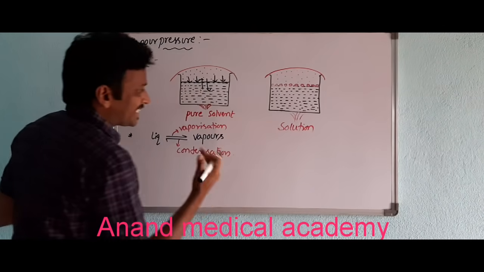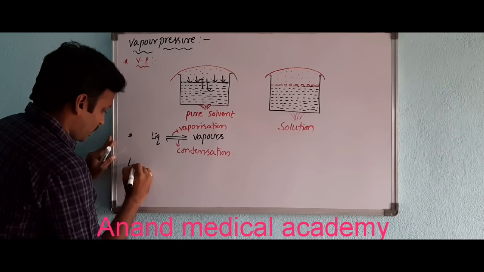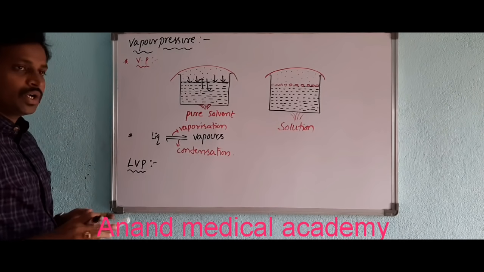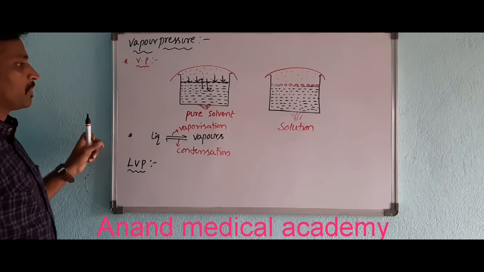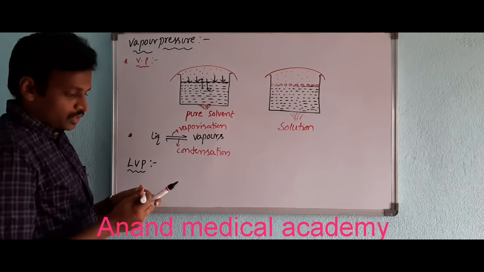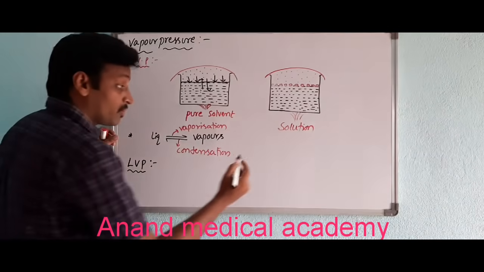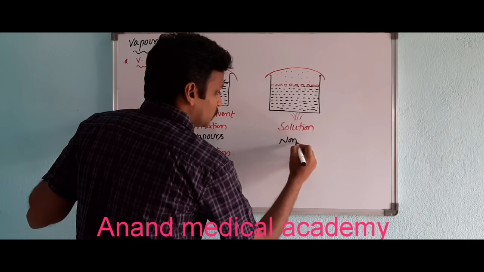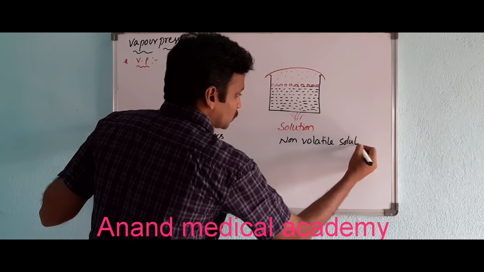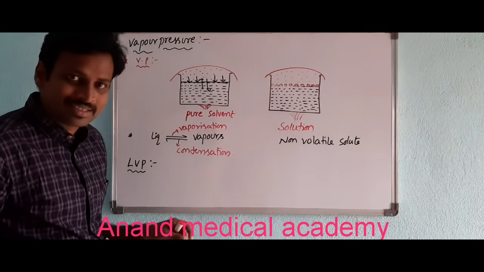Okay, come to the next, LVP, lowering of vapor pressure. To understand lowering of vapor pressure, just observe this. This is the solution, a solution which consists of a non-volatile solute. This is the solution I am considering.